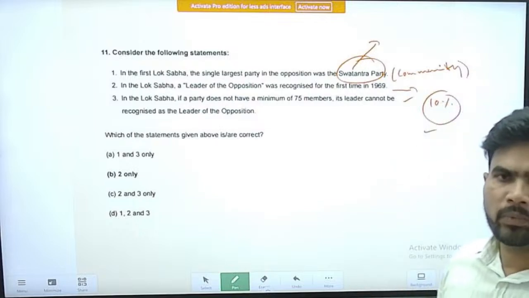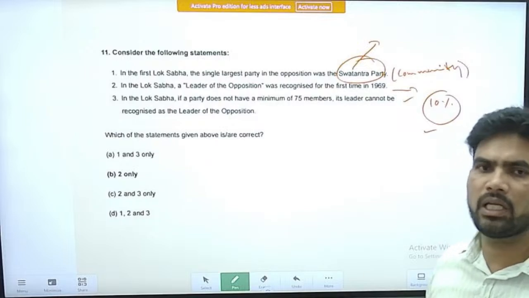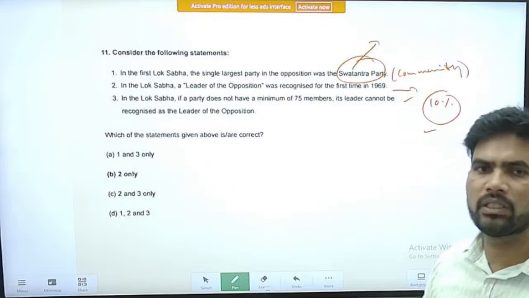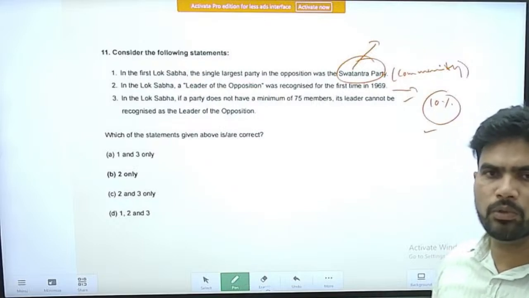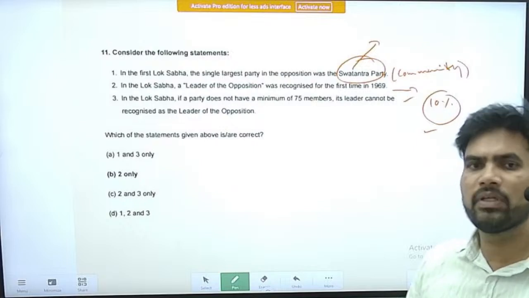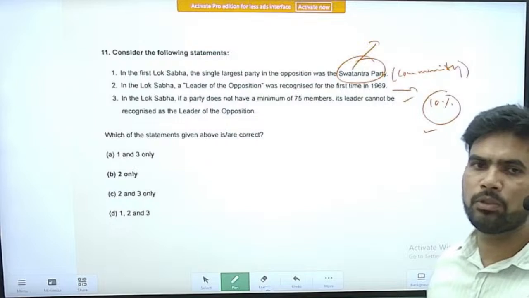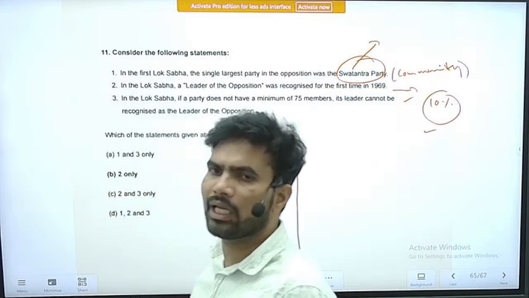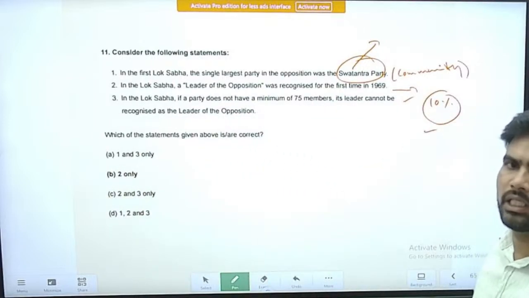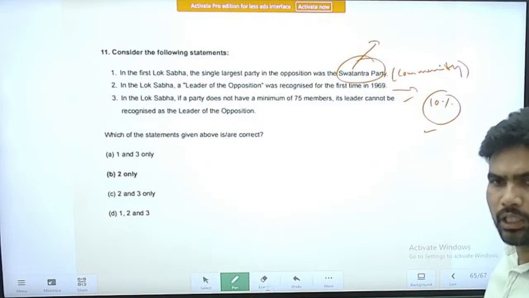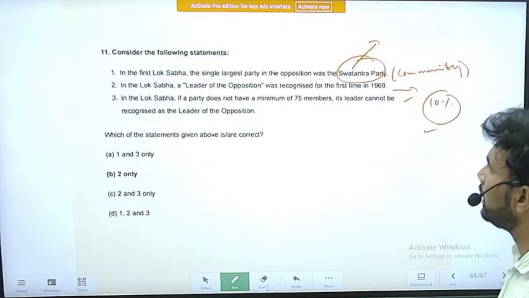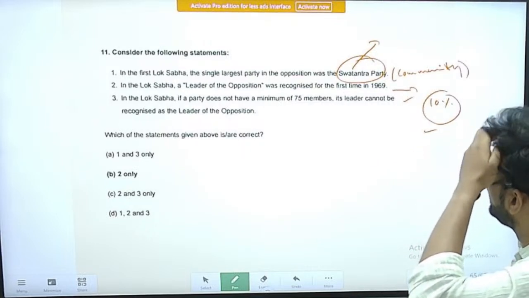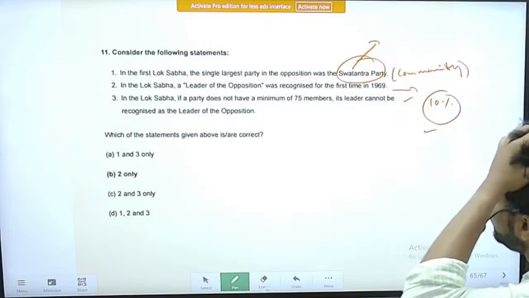So because of that reason, no party was officially given the leader of opposition position. Presently also no party has. In the previous Lok Sabha also there was no leader of opposition, exactly in the previous 2 terms, because the principal opposition party, Congress party, could not gain at least 10% of the seats in the total number of seats in the Lok Sabha. Option 3: in the Lok Sabha, if a party does not have a minimum of 75 members, its leader cannot be recognized as a leader of the opposition.